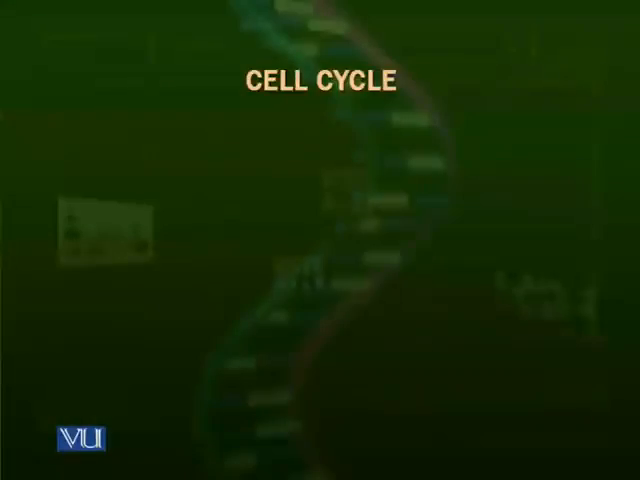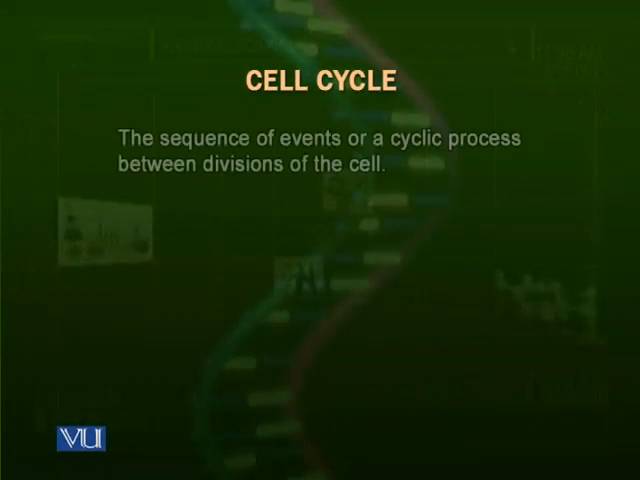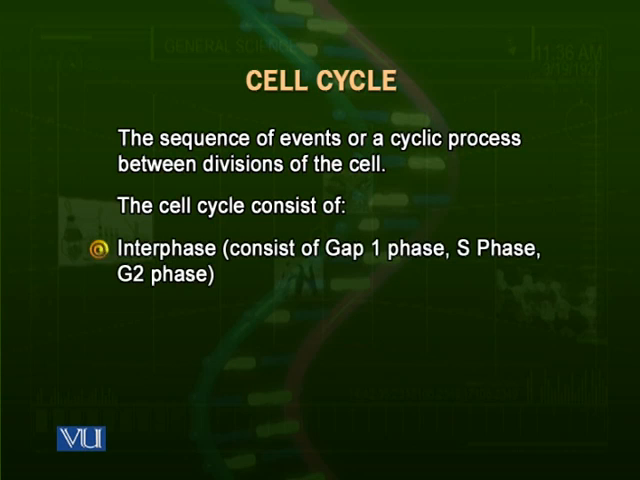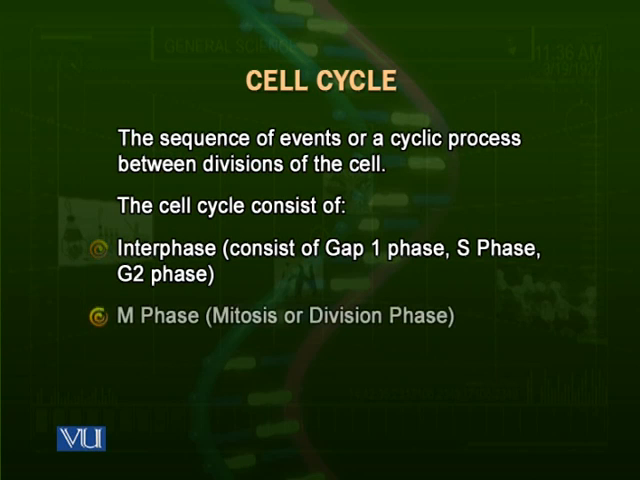When they need to divide, they have to enter a cyclic process called the cell cycle. What is the cell cycle? The cell cycle is the sequence of events by which a cell divides and then goes back to the non-dividing state. The cell cycle consists of two major phases. One is called interphase, which is actually a very long phase, and it consists of three subphases called G1 or gap 1, S phase or the synthesis phase, and G2 or the gap 2 phase. After the interphase, the next phase is the M phase or mitosis phase or the division phase.